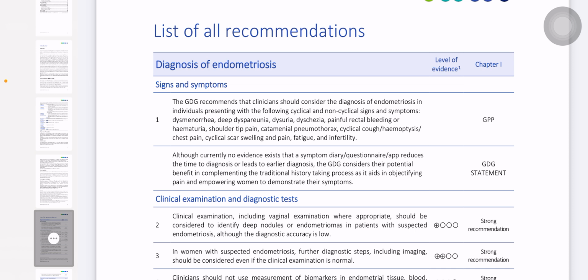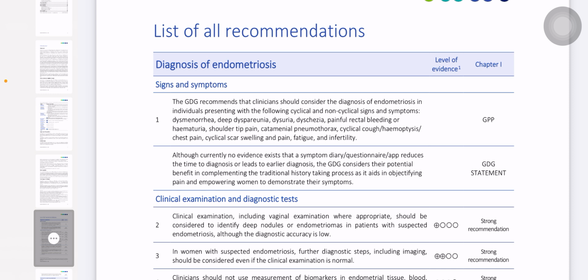Endometriosis is a disease in which the tissue similar to the lining of the uterus grows outside the uterus. The lining of the uterus is the endometrium. When it grows outside the uterus, it is called endometriosis. What are the risk factors? Important risk factors are early menarche, short menstrual cycle, prolonged heavy menstrual flow, delay of first birth, reduced number of pregnancies, and positive family history of endometriosis. These are the risk factors that predispose to endometriosis.